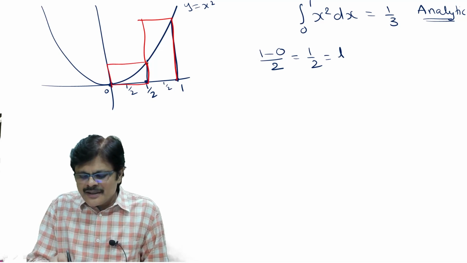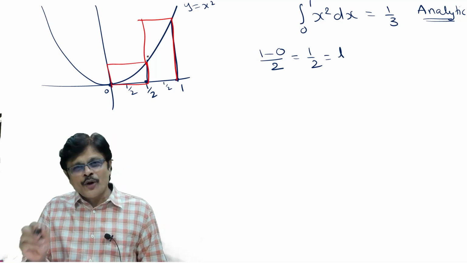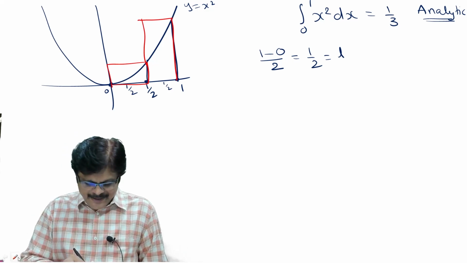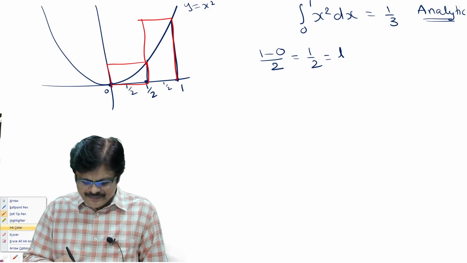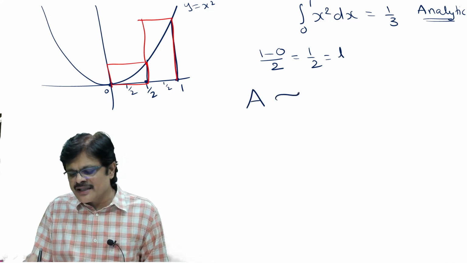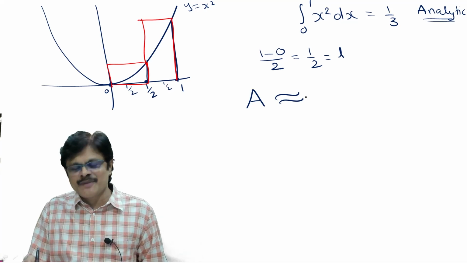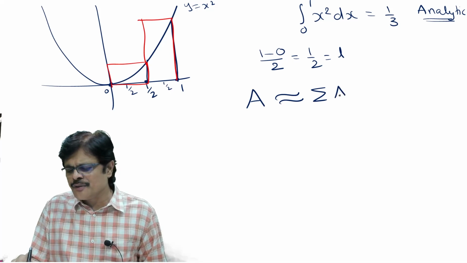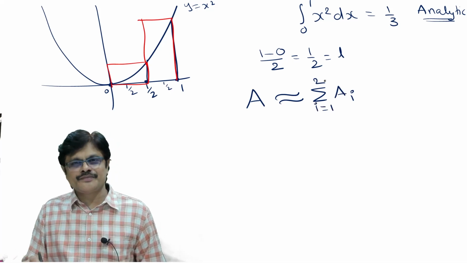So I am going to approximate the area by the area of these rectangles. Am I clear? So I am going to approximate the original area. This is not an exact value, it is an approximate value, by summing up these two areas. Let us call them A1, A2. Let me call it Ai for i equals 1, 2.